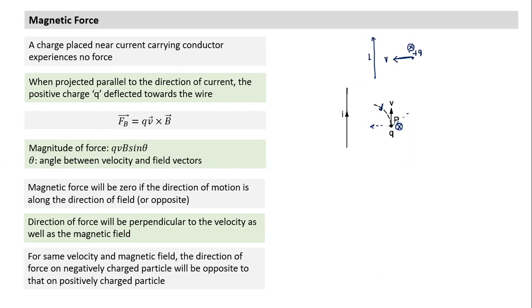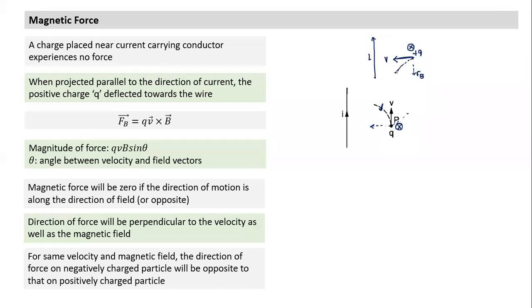Downwards. So basically I don't need to think about what happens to the current. This is a law given. It will be V cross B. What is V cross B? How do I find V cross B? By the right hand thumb rule. I imagine my fingers should curl from V to B. B is into the plane of paper, so I keep a pen pointing into the plane of the paper. From V to B, if I turn my fingers, my thumb will point downwards. So if I project it like this, if it is a positive charge, since the force will act downwards, if the actual experiment was conducted, which I'm sure in many cases was, this particle will bend downwards.